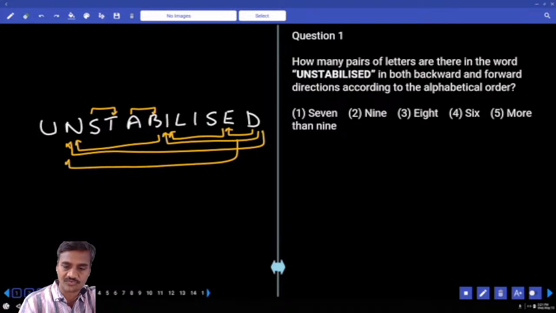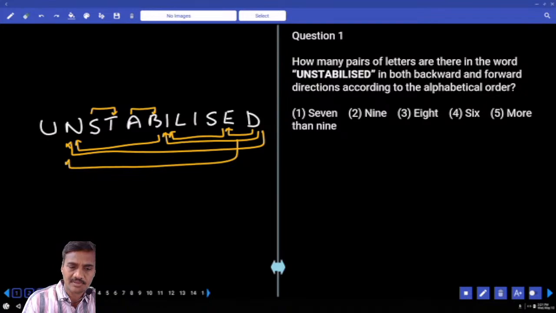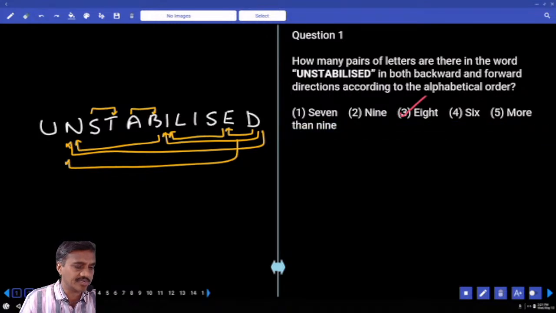1, 2, 3, 4, 5, 6. 6 is coming, 7 is coming. 7. 1, 2, 3, 4, 5. Anything else you have? B, A, B, 8. And how many pairs you have? 8 pairs. 8, that is choice 3, question number 1.